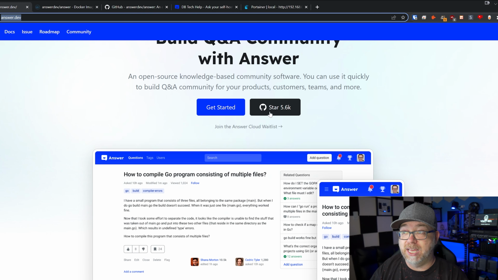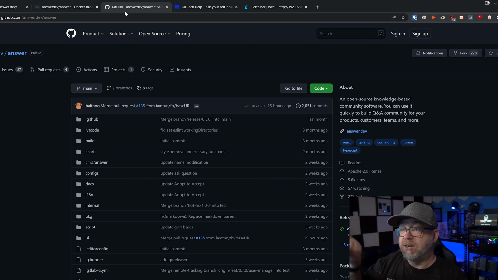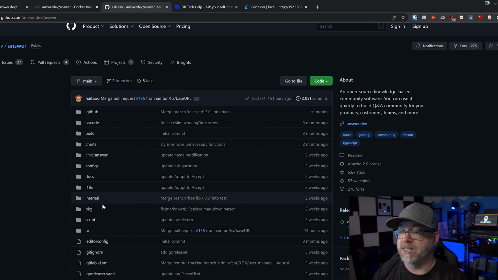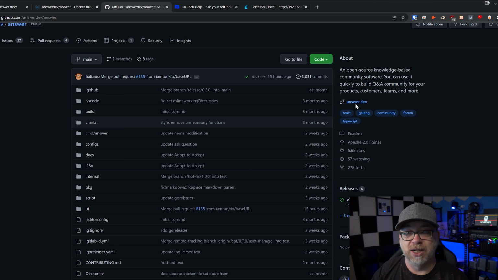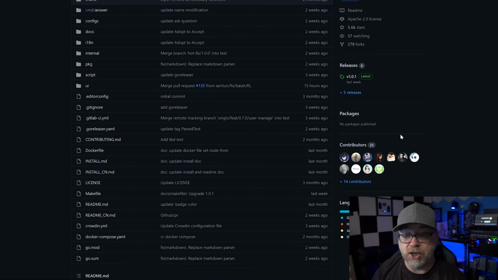And of course, we can click the GitHub right here, or we can come over to github.com/answerdev/answer. And of course, like they said, everything's open source. You can see all of the different things that are in here, more of an about section, a link over to their website, some tags. The licensing, again, the stars, the watchers, the forks. It looks like there have been several forks on this, so that's kind of cool too. We've got 25 contributors, so maybe thank them by giving them a star if you appreciate the project here.